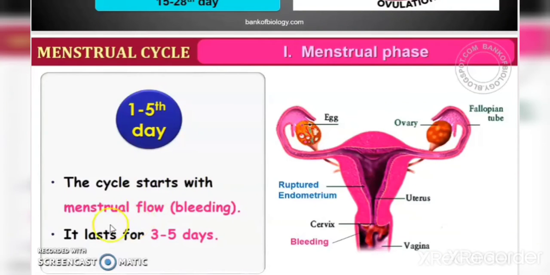Okay, so what is occurring? Menstrual flow is occurring, and it lasts for about 3 to 5 days. This depends upon the person. Sometimes some women will have about 7 to 8 days also. So it depends upon the female, their health condition and all those things, right? So this cycle starts with the menstrual flow, which is nothing but bleeding. Bleeding happens in the female, and this process is called the menstruation process, and it is the first phase of the menstrual cycle.